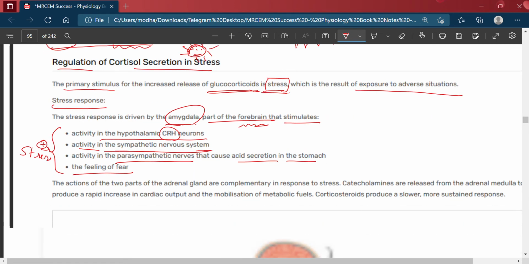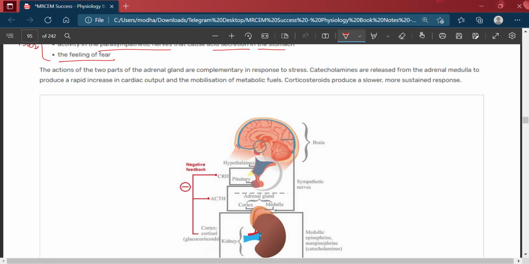Then the actions of two parts of the adrenal gland are completely in response to stress: catecholamines and corticosteroids. Catecholamines are released from the adrenal medulla to produce a rapid increase in cardiac output and mobilization of the metabolic fuels.